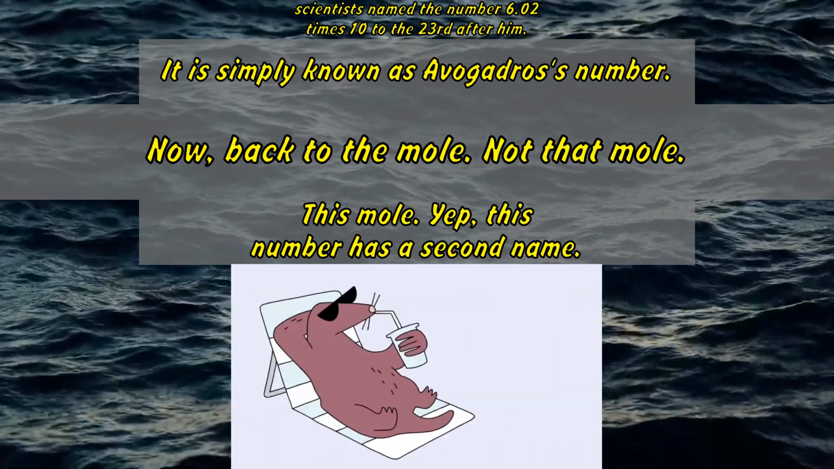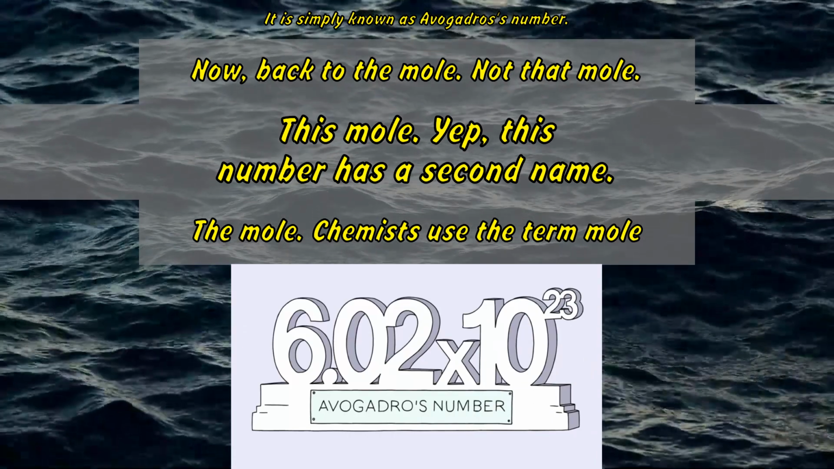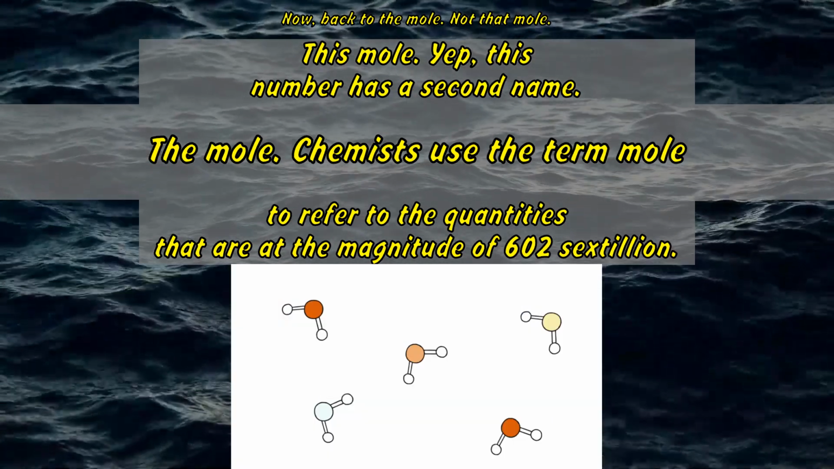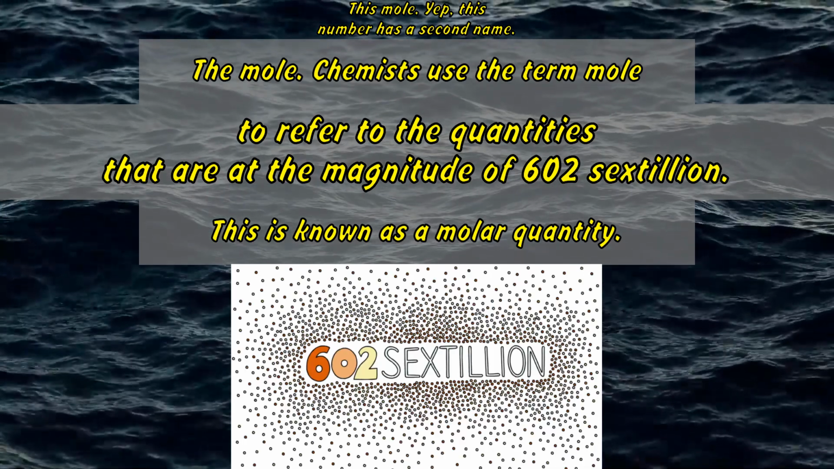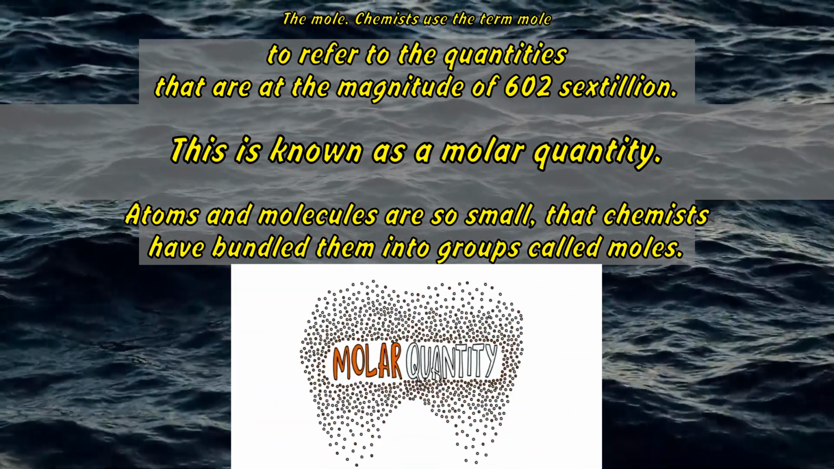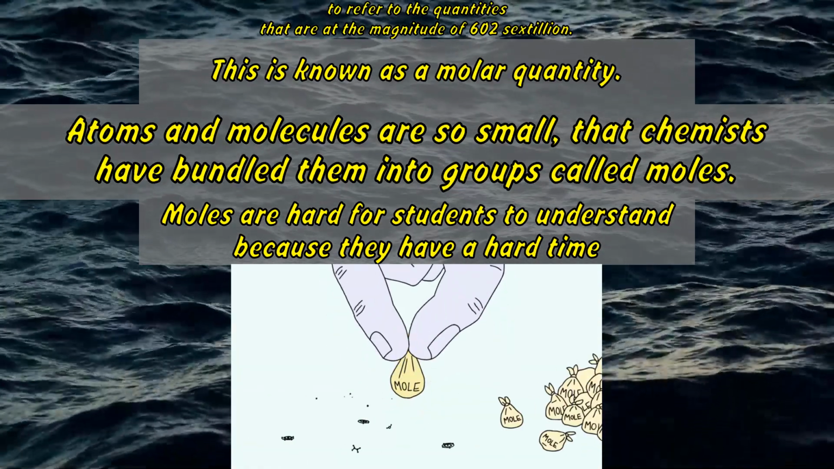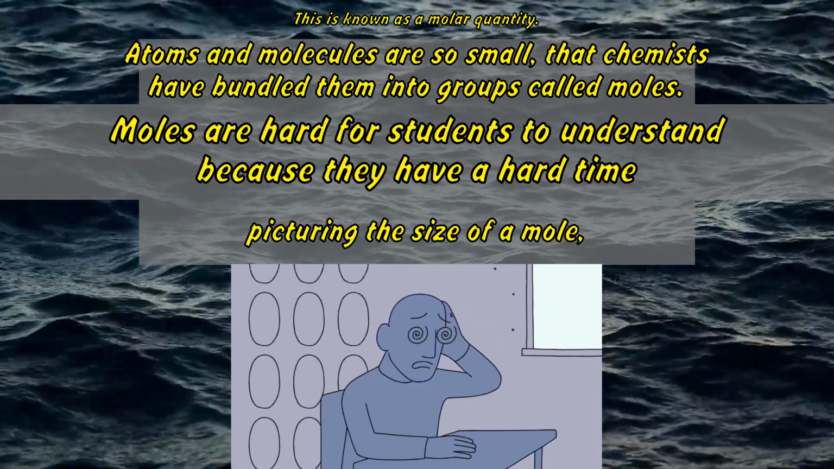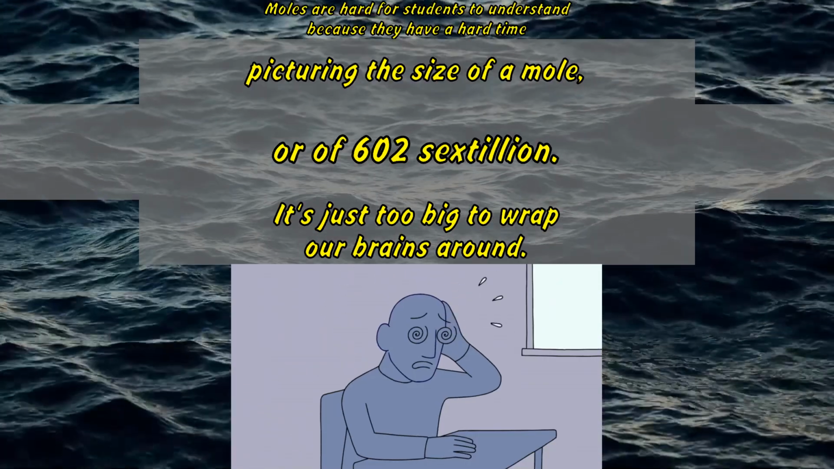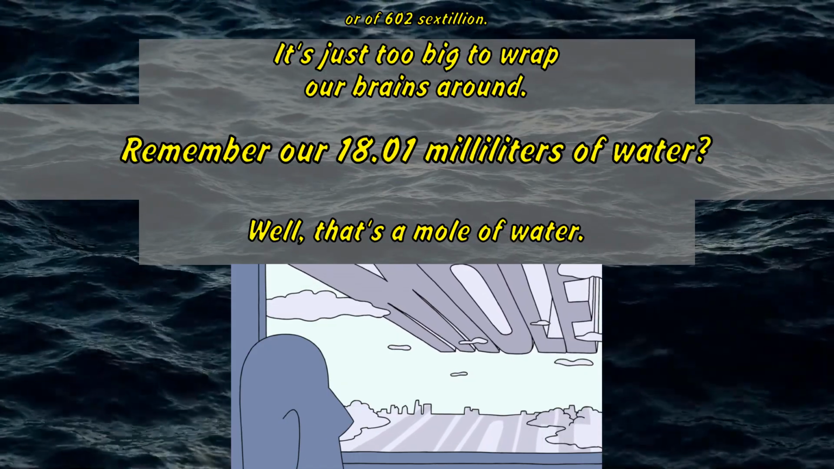Now, back to the mole. Not that mole. This mole. Yep, this number has a second name, the mole. Chemists use the term mole to refer to quantities that are at the magnitude of 602 sextillion. This is known as a molar quantity. Atoms and molecules are so small that chemists have bundled them into groups called moles. Moles are hard for students to understand because they have a hard time picturing the size of a mole, or 602 sextillion. It's just too big to wrap our brains around.